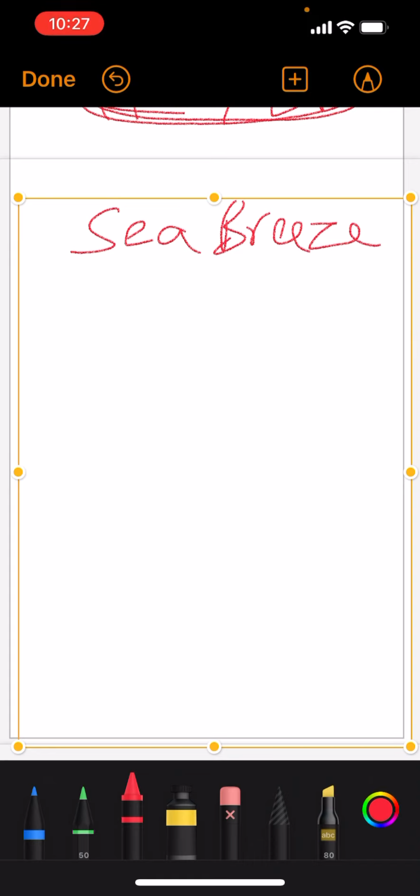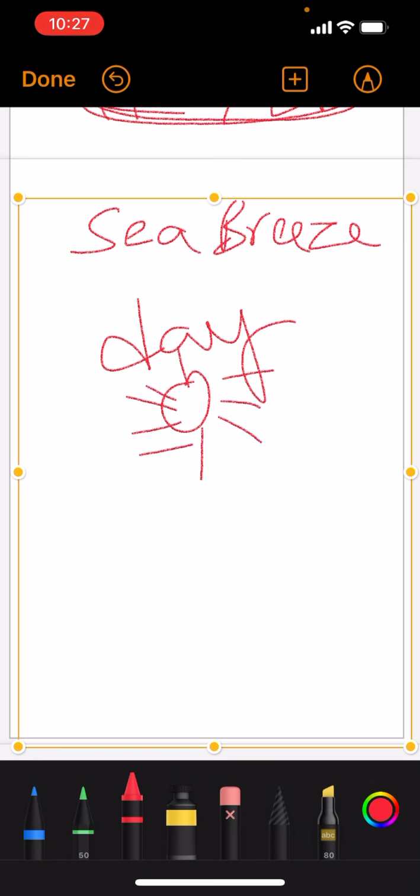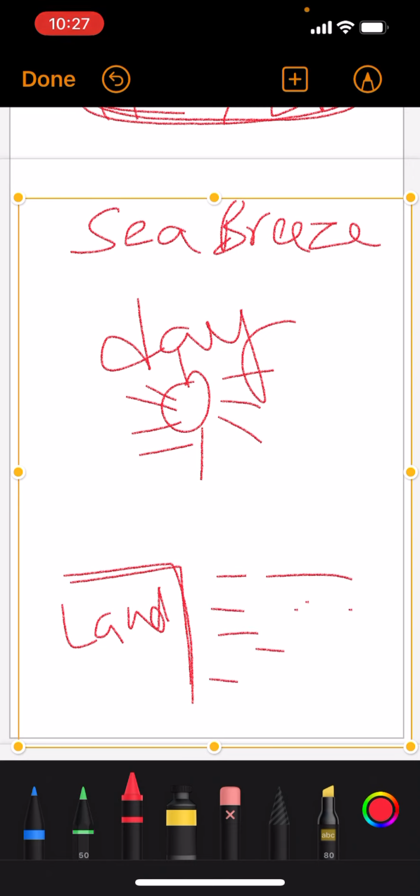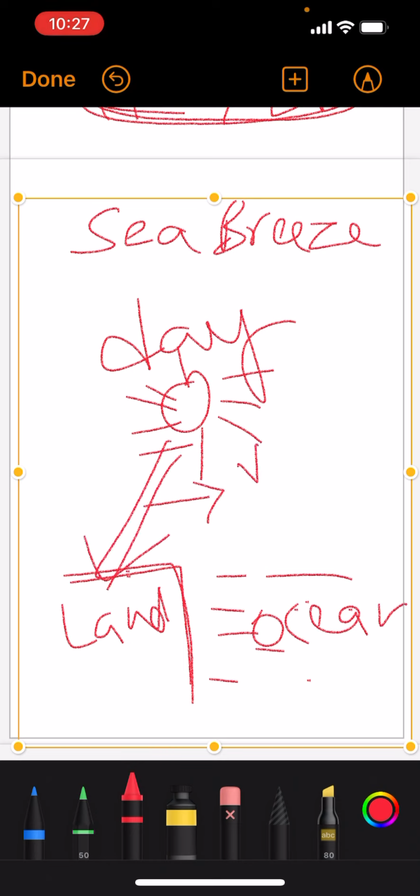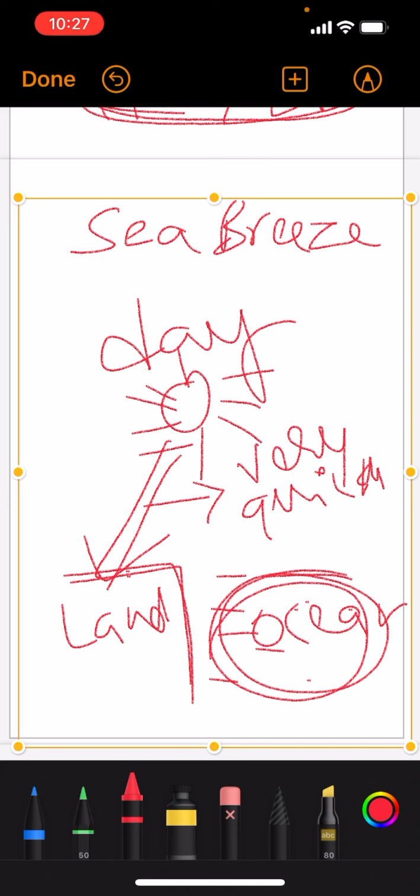See, one more concept here is, during the daytime, when there is sunlight, the land, here it is ocean, the land gets heated very quickly compared to the sea water.